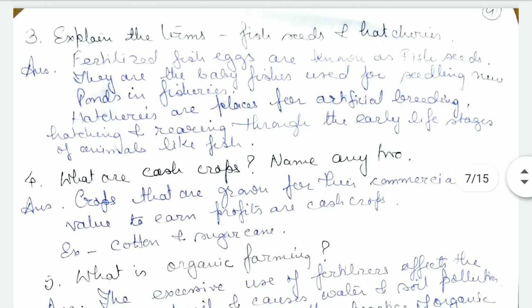Now the hatcheries are places for artificial breeding. They are the places where artificial breeding is done, hatching and rearing is occurring through the early life stages of the animals like fish.